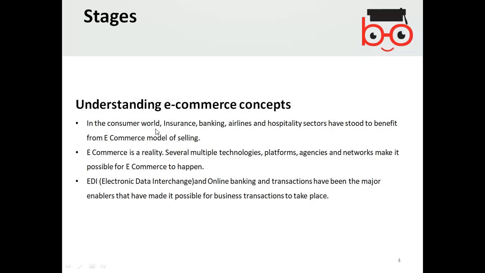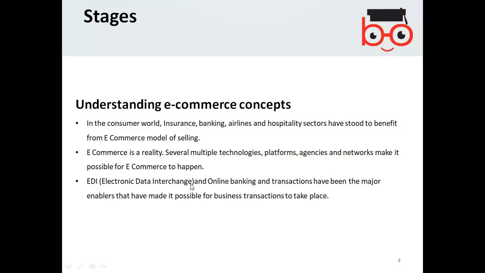In the consumer world, insurance, banking, airlines, and hospitality sectors have stood to benefit from the e-commerce model of selling as well, because they sell their products online. E-commerce is a reality now. Several multiple technologies, platforms, agencies, and networks make it possible for e-commerce to happen. So everyone tries to trade online, they try to use e-commerce.